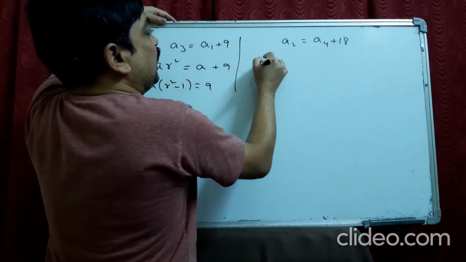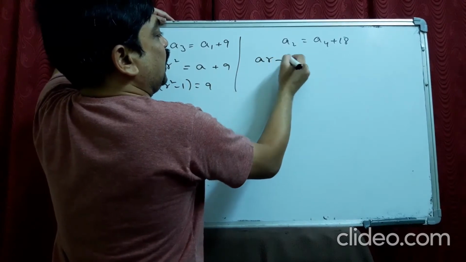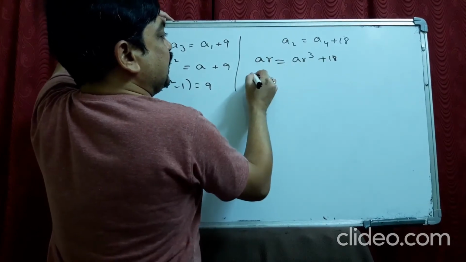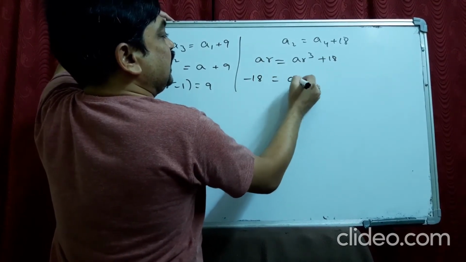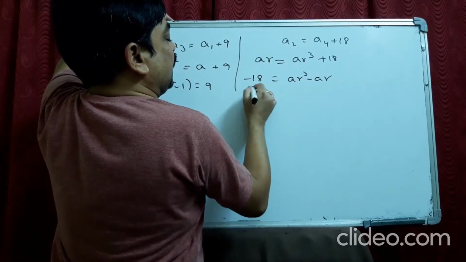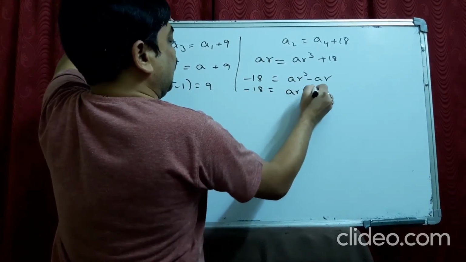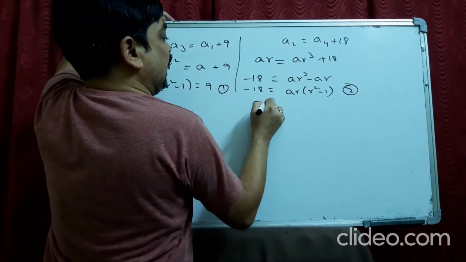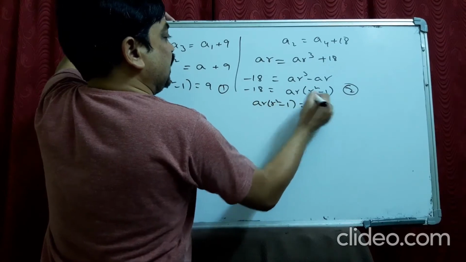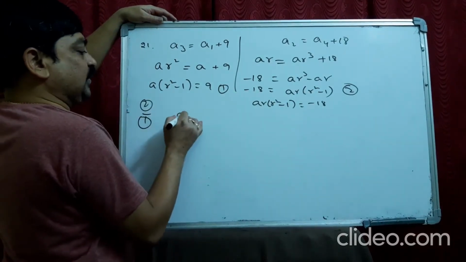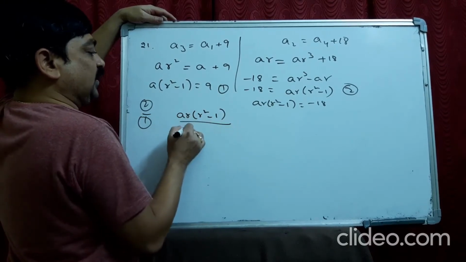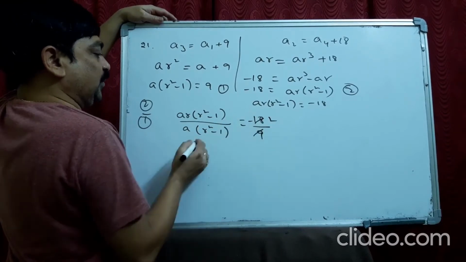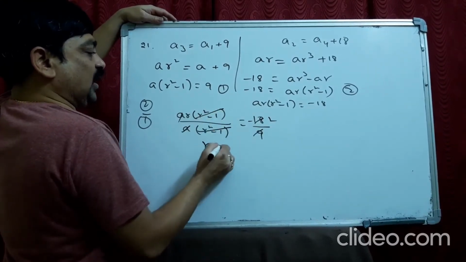In the same way, A2, AR is equal to AR cube plus 18. So if I take 18 that side, minus 18 is AR cube minus AR. So minus 18 is, taking AR common, AR into R square minus 1. This is equation 2, and the earlier one is equation 1. Dividing 2 by 1 on both sides: AR into R square minus 1 by A into R square minus 1 is minus 18 by 9. It becomes minus 2. A gets cancelled. So R becomes minus 2.